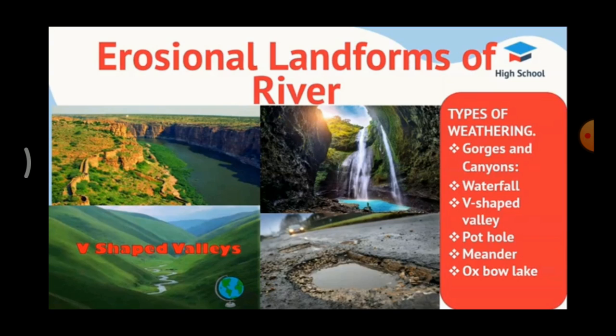Next one is waterfall. When a river flows in a region where hard rocks lie over soft rocks horizontally, the soft rocks get eroded quickly and the hard rocks project outwards. Due to the flowing of the river, soft rocks are eroded and hard rocks remain. Thus the river falls vertically. This is called a waterfall. For example, Silver Falls in Kodaikanal.